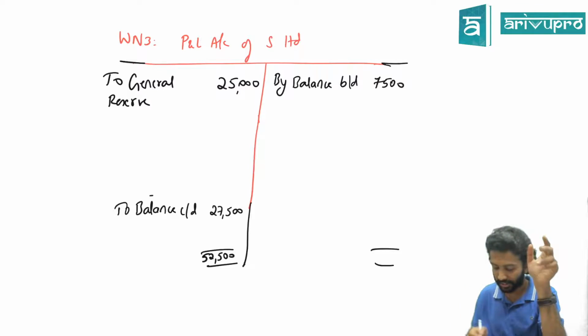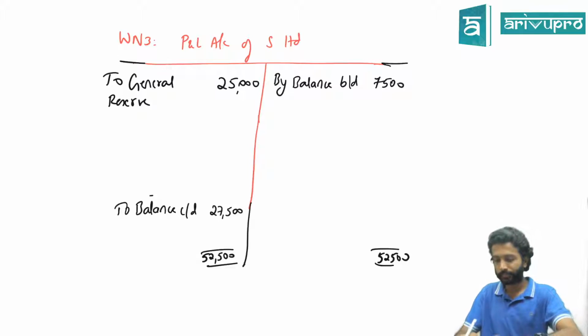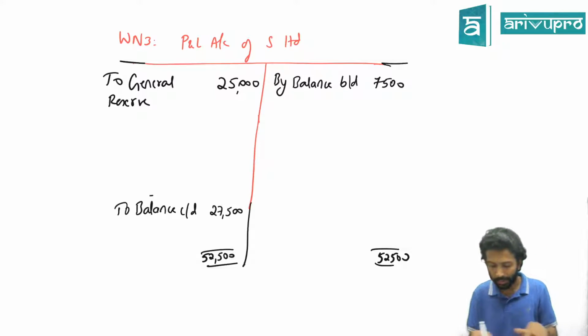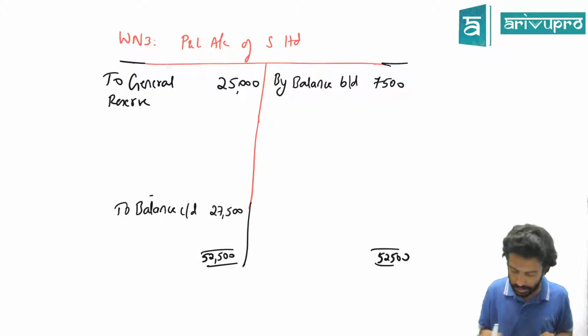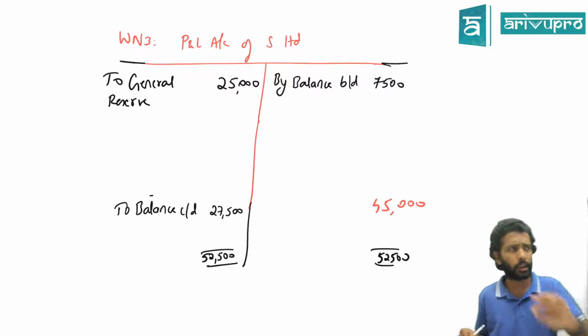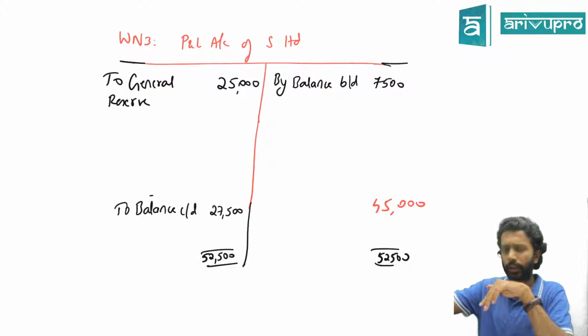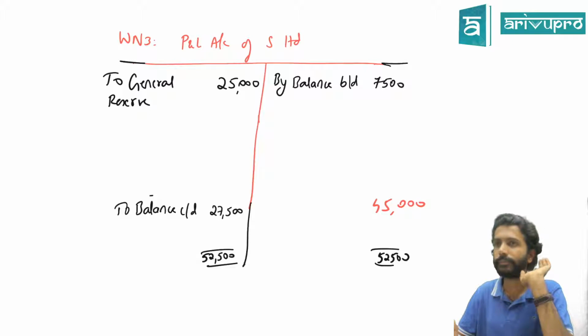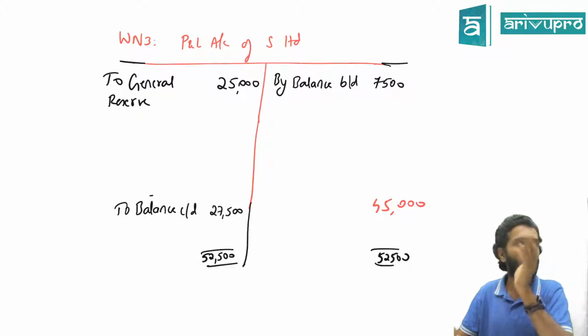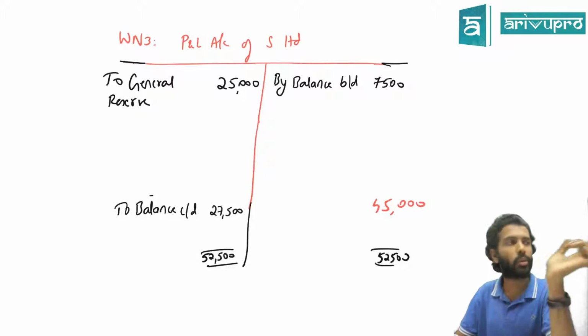52,500 on this side. That side also should be how much? 52,500. Is it 52,500? You check and tell me. How much is the balancing figure? There is a balancing figure of 45,000. Yes or no? Now, simple logic. Opening balance of P&L was 7,500. Suddenly, the closing balance is increasing. And 25,000 you also transfer to general reserve. That means what is that 45,000? Profits made during the current year. That is what we ascertain as the balancing figure.